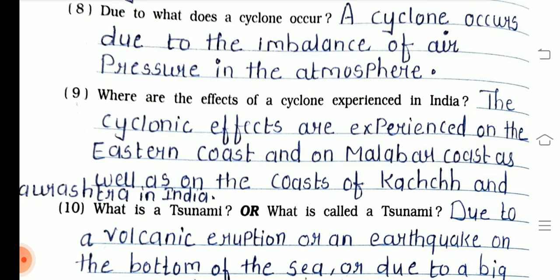Ninth one, where are the effects of a cyclone experienced in India? The cyclonic effects are experienced on the eastern coast and Malabar coast as well as on the coast of Kutch and